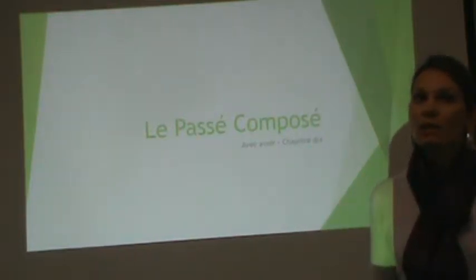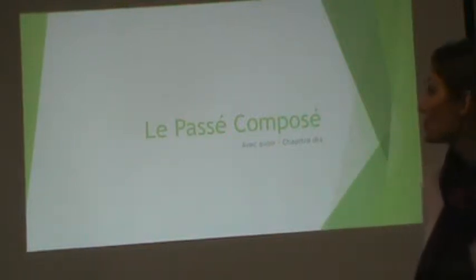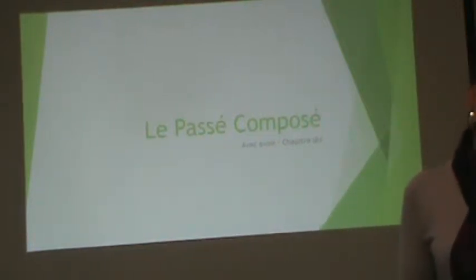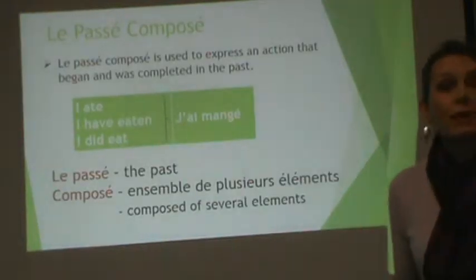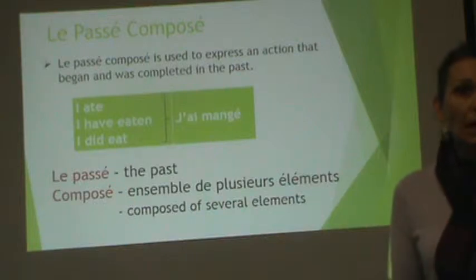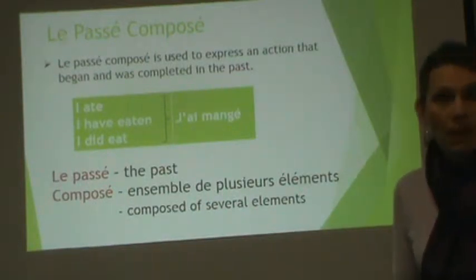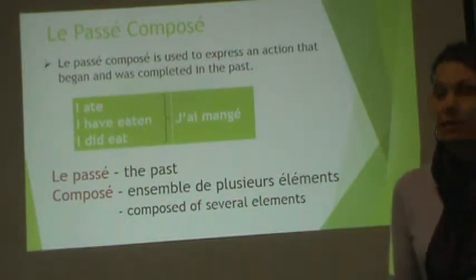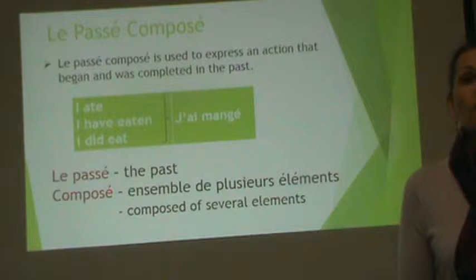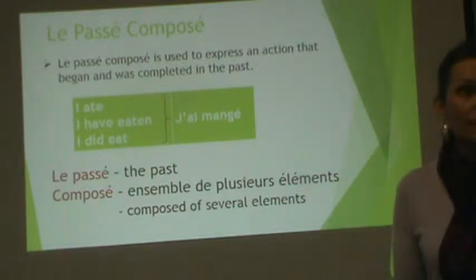Today, I'm using technology to teach you French. And today we're going to learn about the passé composé formed with the verb avoir. Okay, so passé composé is a past tense, but it's used to talk about an action that's been completed in the past. So it has begun and finished in the past. In English, we would say I ate, I have eaten, I did eat.